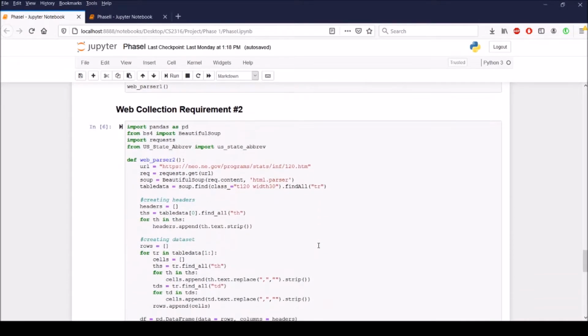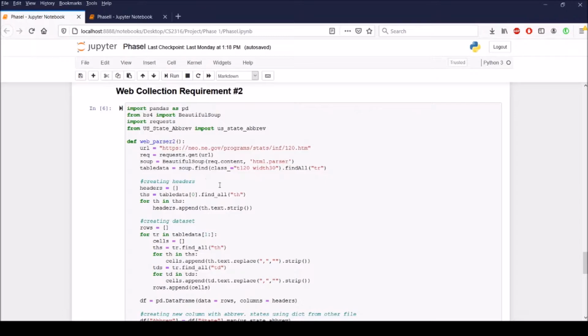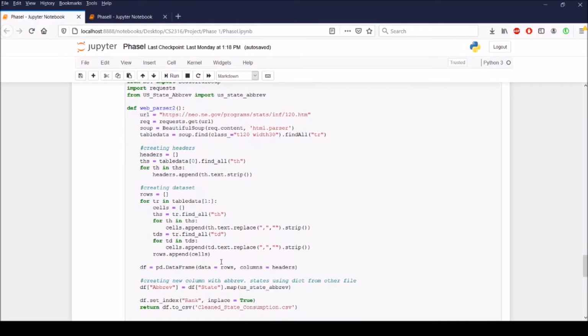And then for the final data set, I just cleaned it by creating headers after scraping the website and then creating the data set like I did with the second data set, which was web scraped as well.